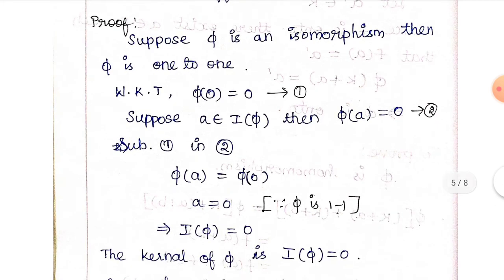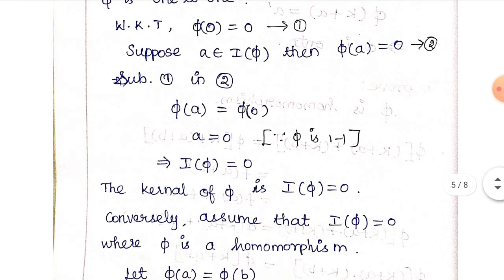Then phi of a is equal to 0 because I of phi is the kernel. So phi of a is equal to 0. Substituting, phi of a is equal to phi of 0, which implies a is equal to 0 since phi is 1 to 1. So a is equal to 0, which means I of phi is also 0. The kernel of phi, I of phi, is equal to 0.